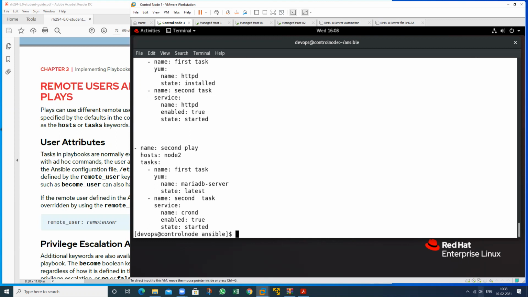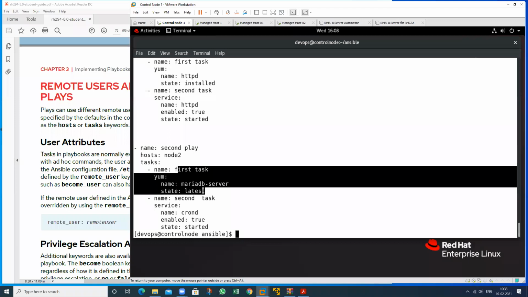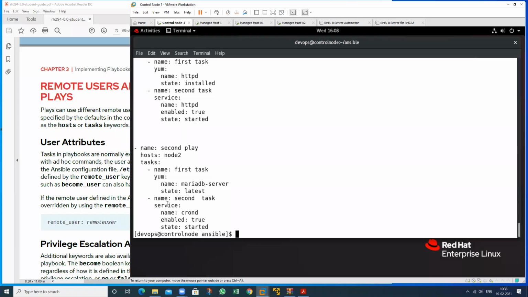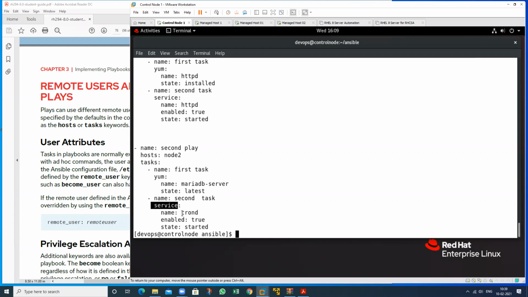Sir, one question is that we tried to install MariaDB. It has been installed, but it has some other issue. But my task is how to install and how to start the service. Yes, sir. There is an issue starting the service, MariaDB is not starting. So I want to check whether the service module is working or not. So I will change the service module name.